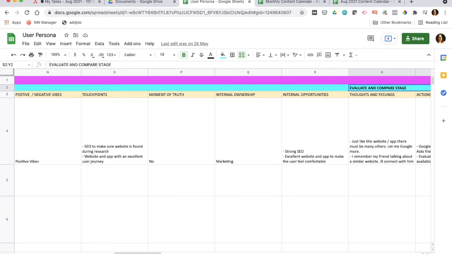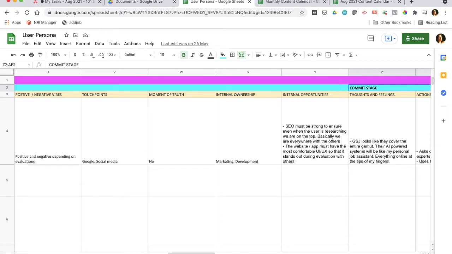First the user becomes aware of the need for a particular product or service which maybe you are providing. Then he does research to find out who is providing this kind of service. Once he knows who is providing it, he will evaluate and compare to decide whom he should go with for that particular product.